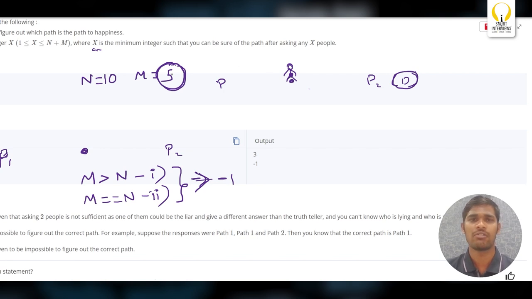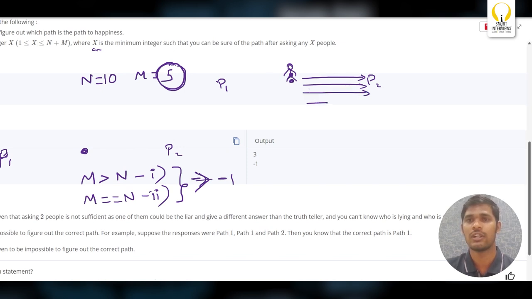Totally, how many layers do you have? Totally, you have 5 layers. Listen carefully. The first one is telling that this will go to happiness. And the next one is telling that this will go to happiness. You will not trust it because both of them may tell false, right?